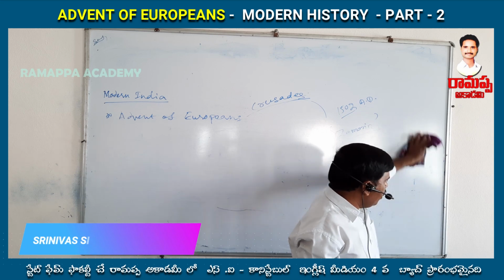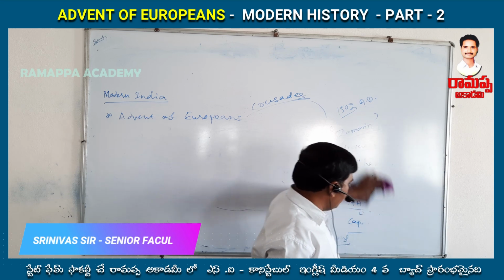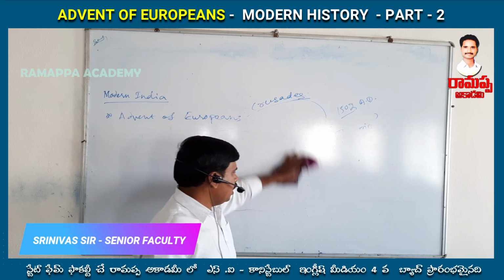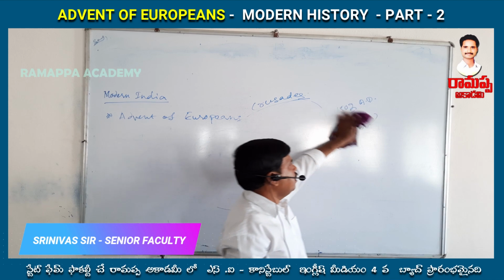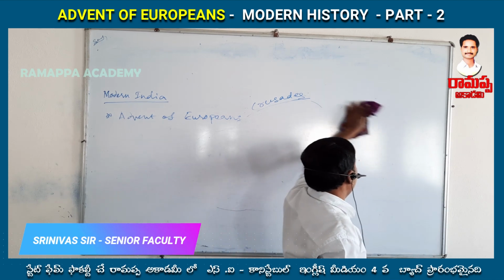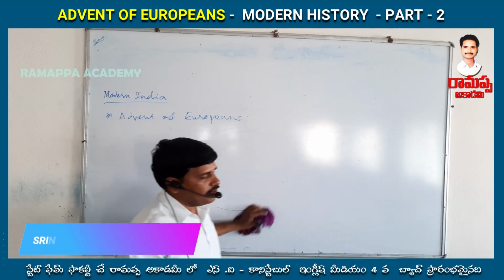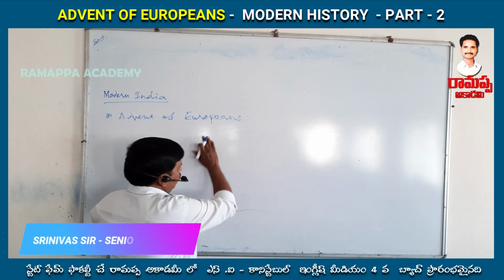The Britishers came to India in 1608. And the arrival and departure of the European countries in India, that is in one table.